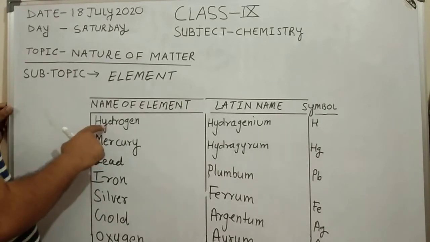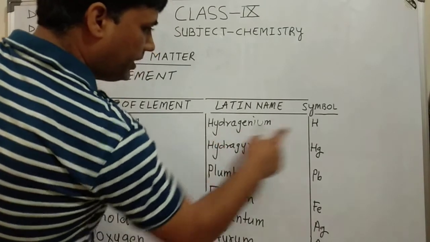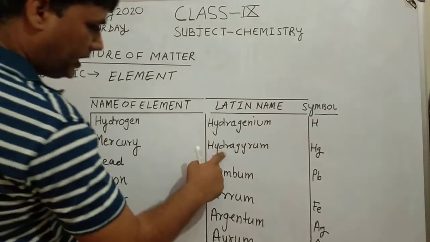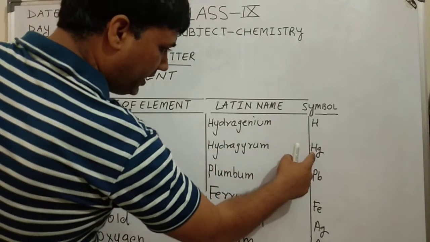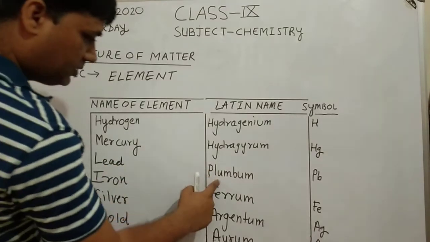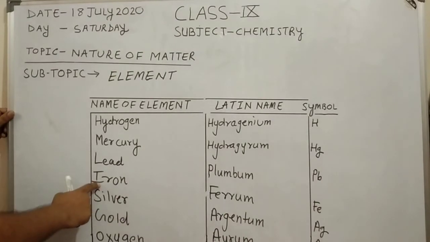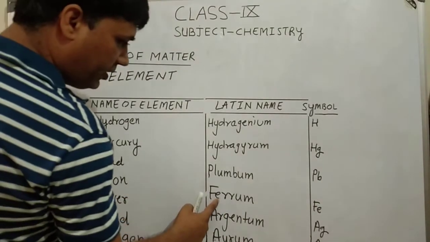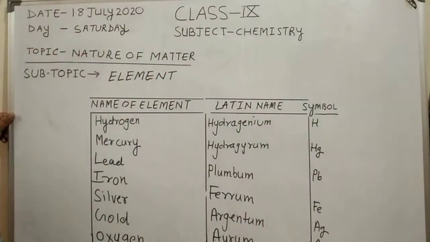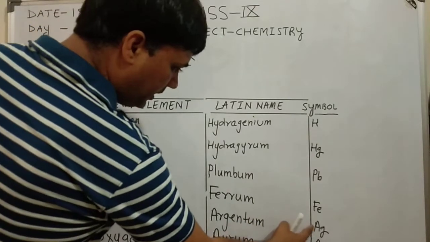The Latin name of the element hydrogen is hydrogenium and its symbol is H. Mercury, its Latin name is hydrargyrum and its symbol is capital H, small g. Lead, its Latin name is plumbum, its symbol is capital P, small b. Next, iron, its Latin name is ferrum and its symbol is capital F, small e. Silver, its Latin name is argentum, its symbol is capital A, small g.